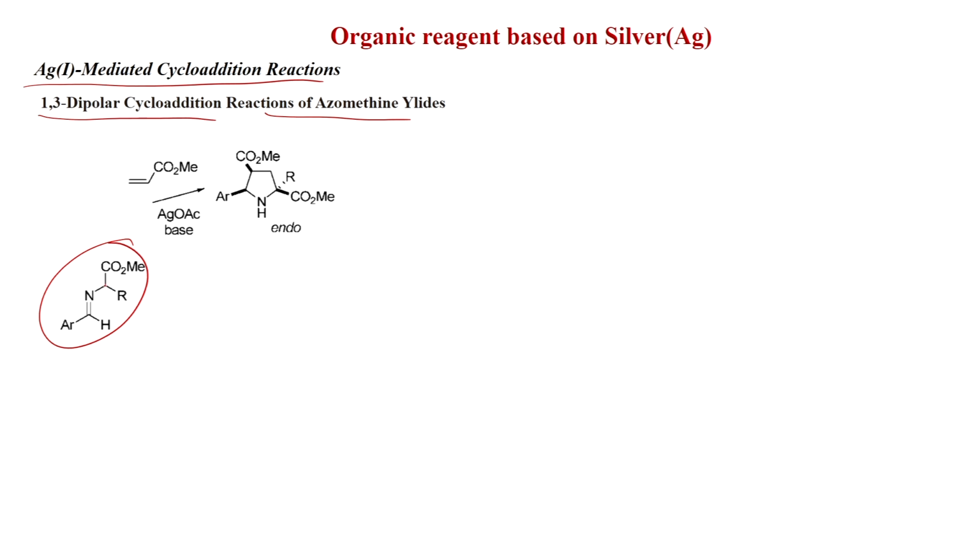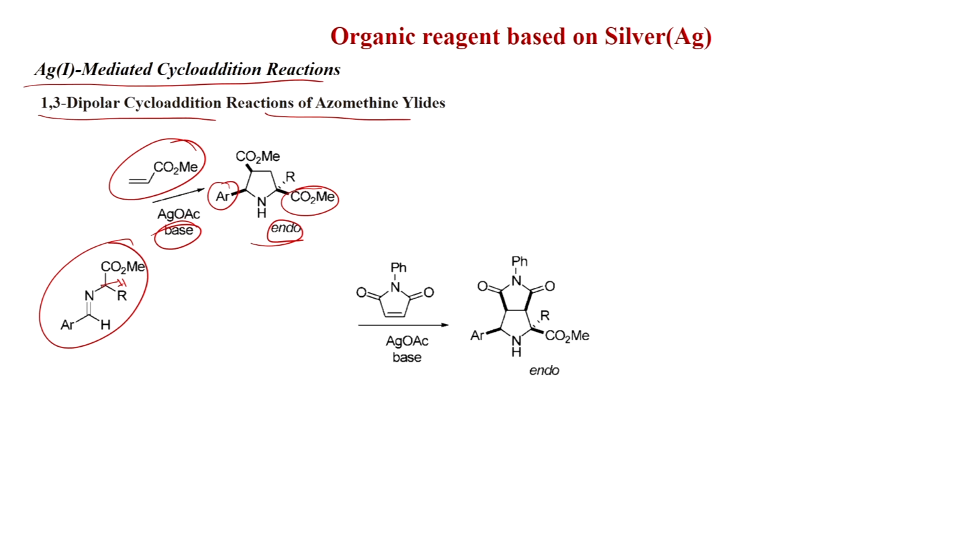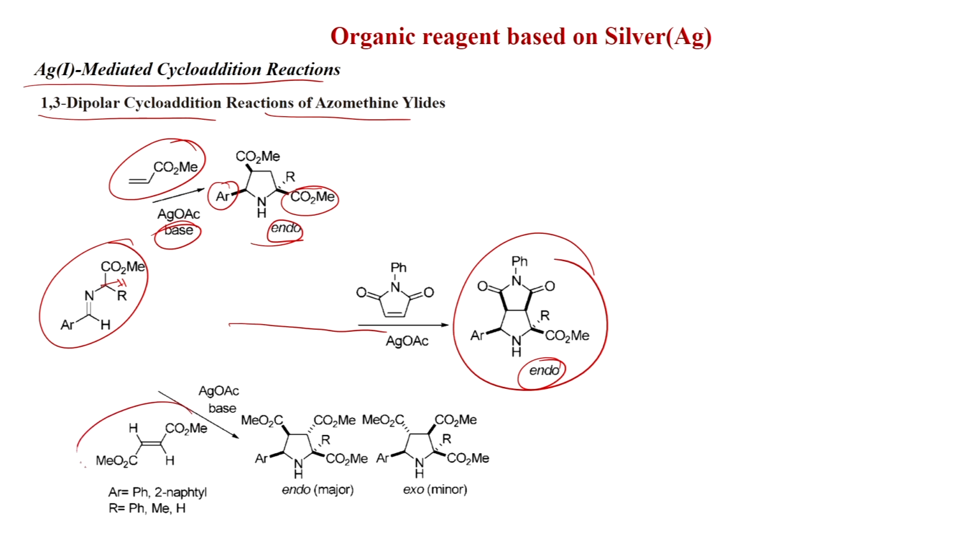Here there is a hydrogen and that is removed with a base, and then you can get the azomethine ylide. And now different electrophiles can be treated, like here methyl acrylate will give this. So, this is the endo product, CO2Me and Ar are on the same side. Also maleimide can give this product, a bicyclic product, this is also endo, and with dimethyl fumarate also silver acetate and base will give this pyrrolidine. This is a tetrasubstituted pyrrolidine, very important, and this is the major product. Here also CO2Me and Ar are on the same side. So, this is the endo and this is the exo isomer.